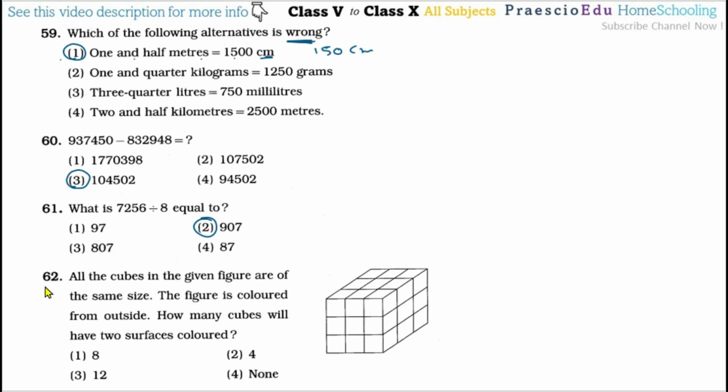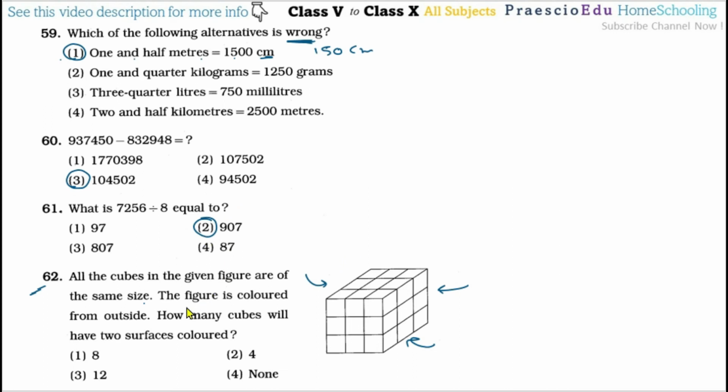Then question number 62. So this is very important. All the cubes in a given figure are the same size. The figure is colored from the outside, which means all the surfaces, outside only. There are 6 surfaces: the top, this side, this back side, this side also, this front side, and the bottom also. Okay, so total 6 surfaces. Only these surfaces get the color.